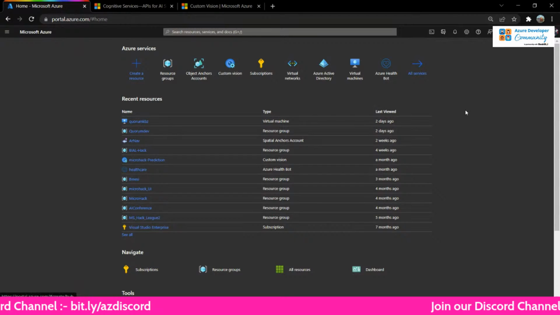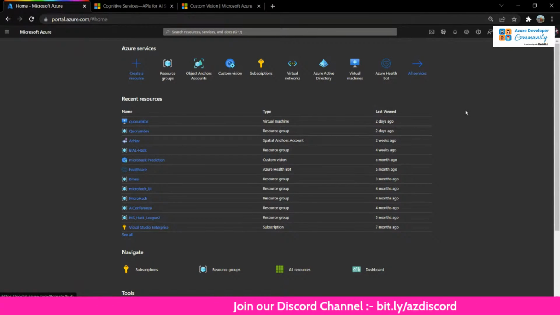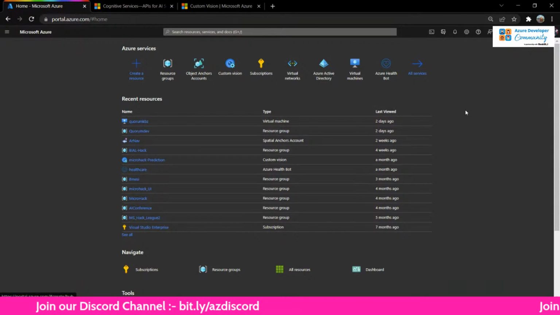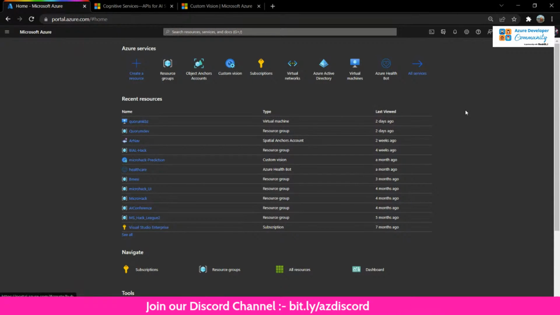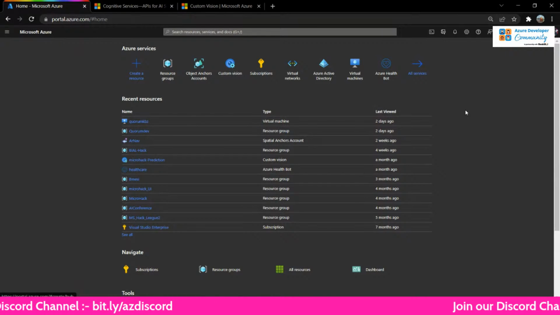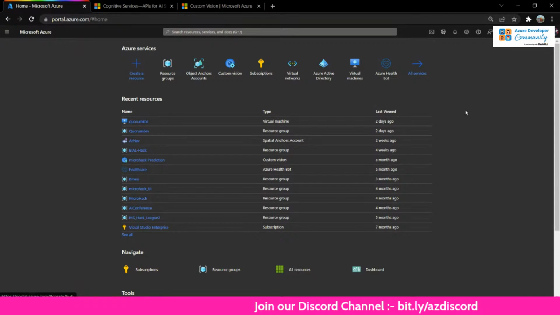Project C has another logic app, another IoT, and something else again. Now if you notice in this scenario that I've just explained, there are two IoT resources that you have provisioned, and two logic apps that you have provisioned. Now there might be a chance that you forget whether this belongs to project B or project A. You're not sure, right? Or B or C or A, whatever it is, you're not sure.